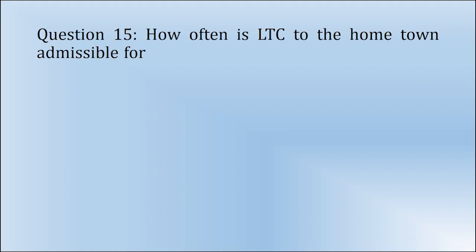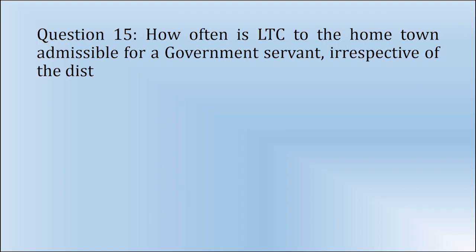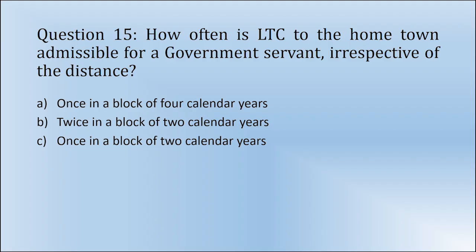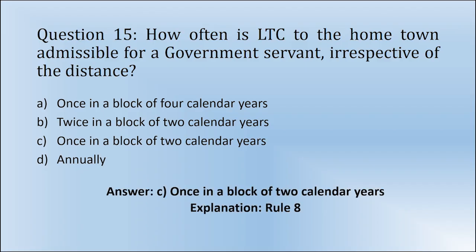Question number 15. How often is LTC to the hometown admissible for a government servant, irrespective of the distance? A. Once in a block of 4 calendar years. B. Twice in a block of 2 calendar years. C. Once in a block of 2 calendar years. D. Annually. Answer: C. Once in a block of 2 calendar years. Solution is based on Rule 8.